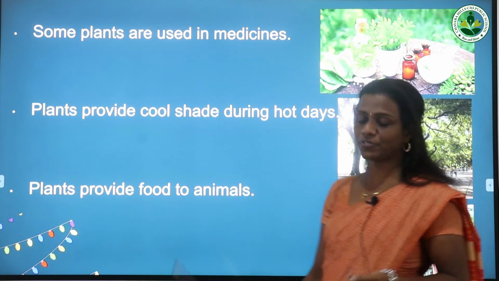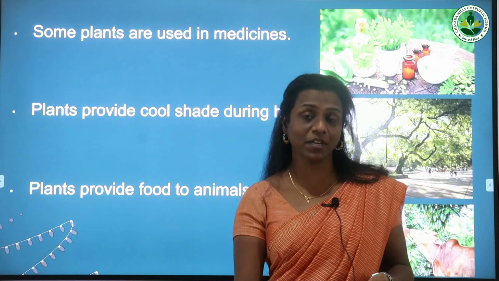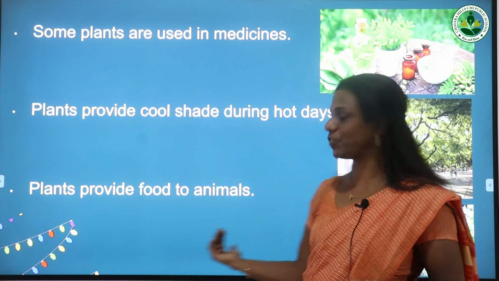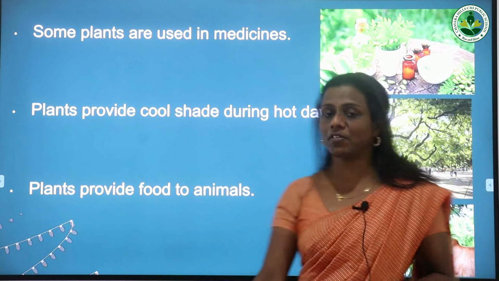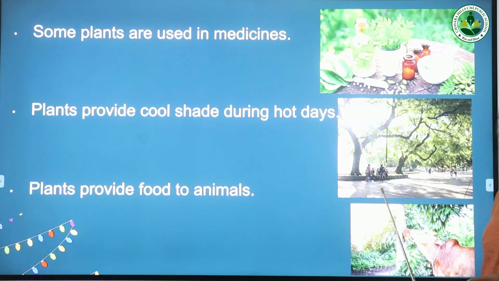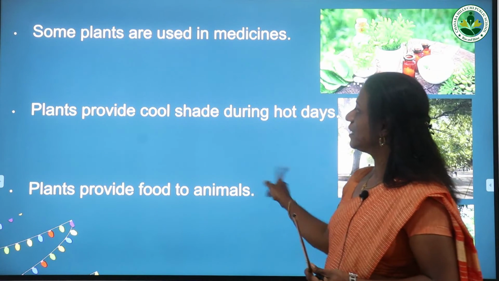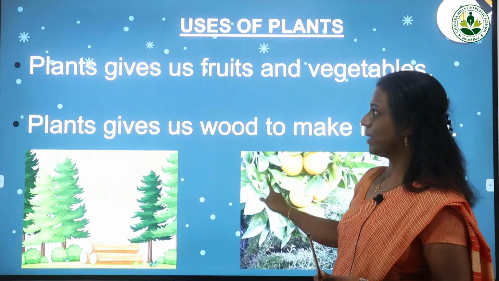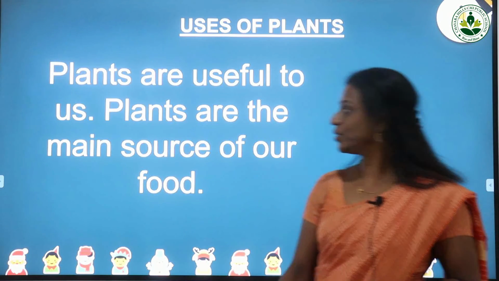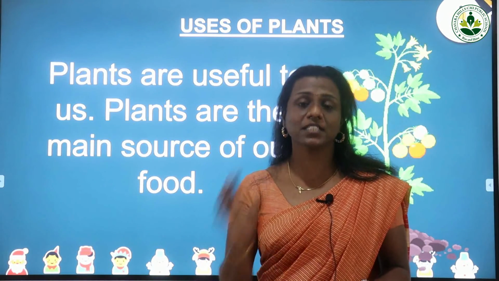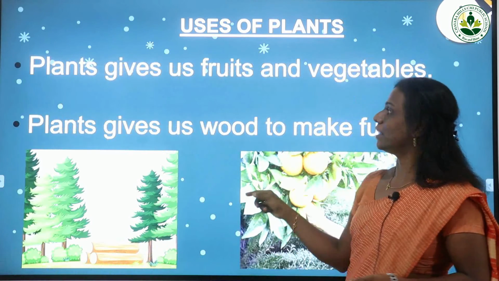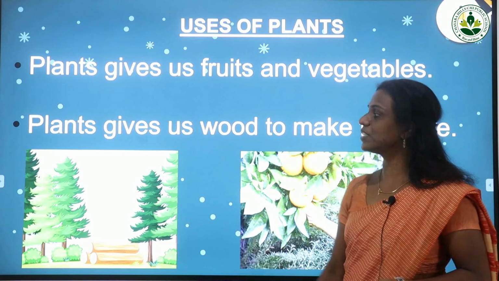Then plants provide food to animals also. We are getting food from the plants. At the same time, animals also get food from the plants. So, today we studied the uses of plants. Plants are very useful to us. Plants are the main source of food, and plants give us fruits and vegetables.